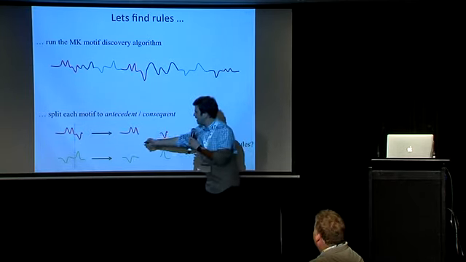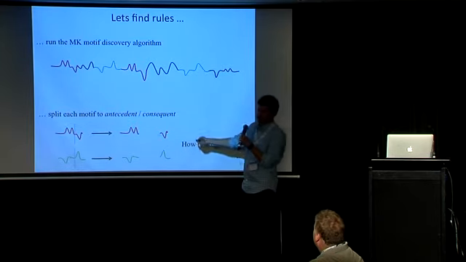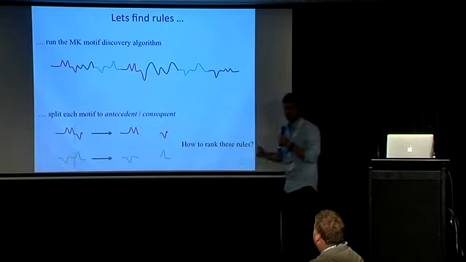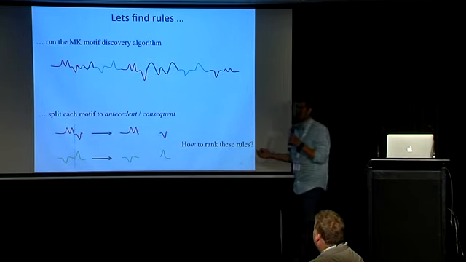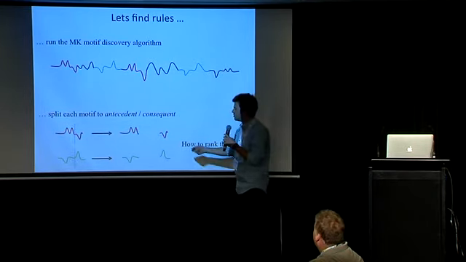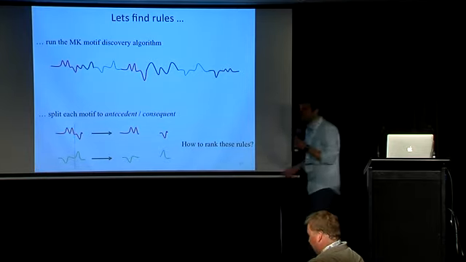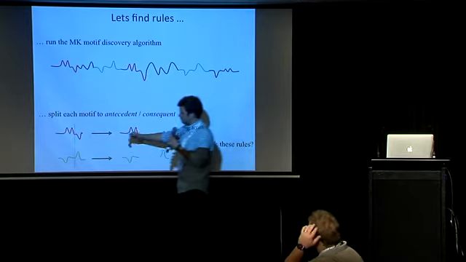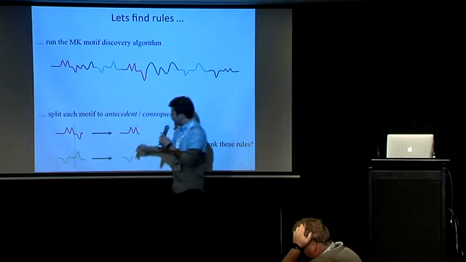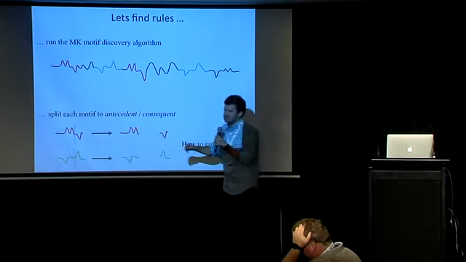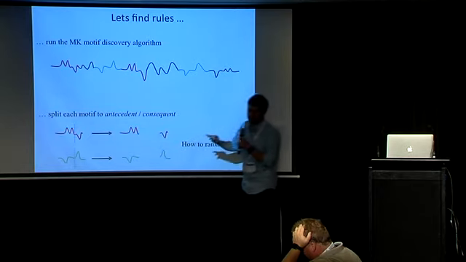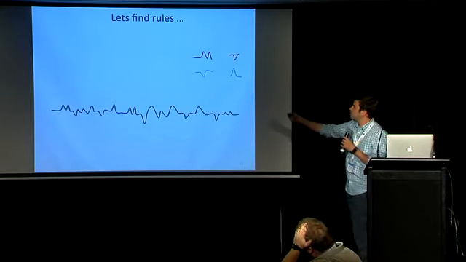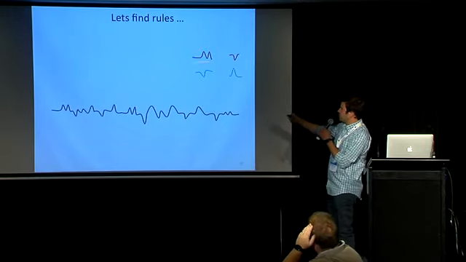And we're going to get an antecedent and a consequent. So these two rules are potential rules. They may not be rules, but they may be, so we're going to go and check in the next step if they're good rules or not. So again, we splice it from some point, and we pick the first part as the antecedent and the second part as the consequent. Okay, so we have two candidates for the rules.